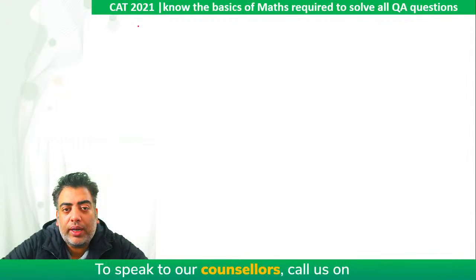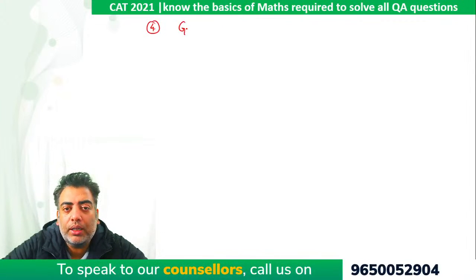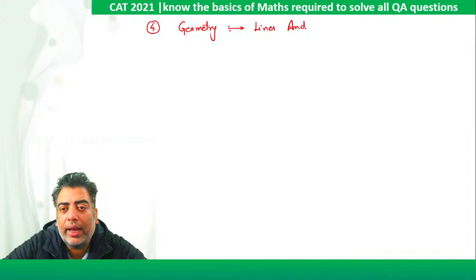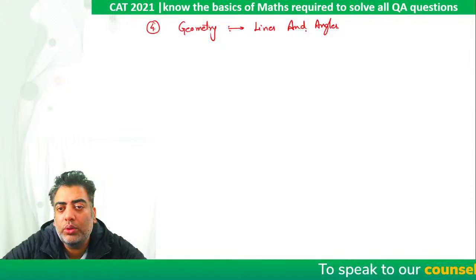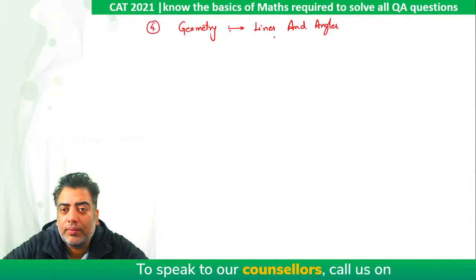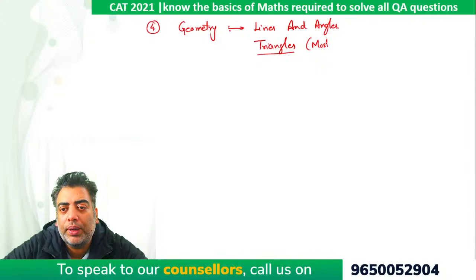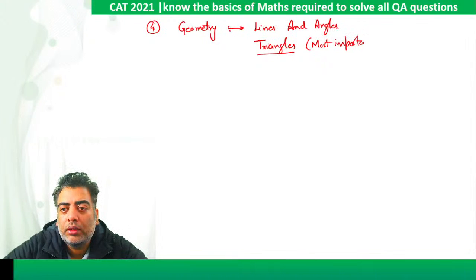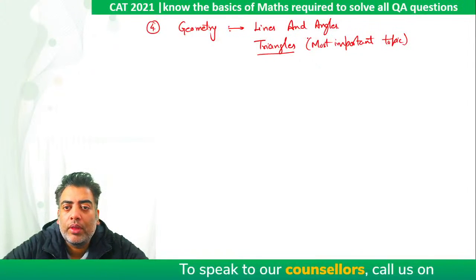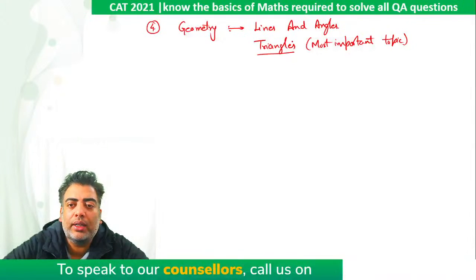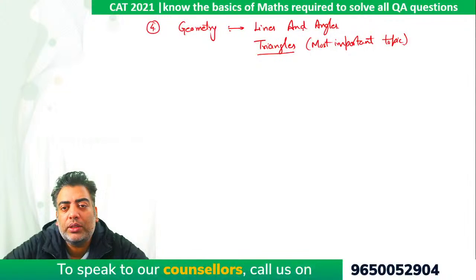When it comes to geometry, the most important part in geometry is, first of all, lines and angles. We must know all the rules for lines and the angles. Then all the basic properties of triangles. So please keep in mind, triangles is the most important topic of geometry. It is the most important topic. If you can solve all questions based on triangles, you can solve almost all questions based on geometry.